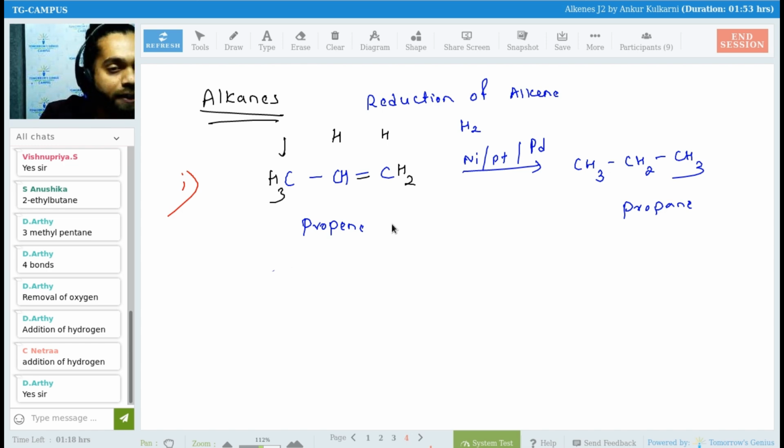Did you ever wonder, by the way, why do we use metals as a catalyst? Why do we use metals as a catalyst over here? Vishnupriya, Anushika, Mukeshwaram, Anil Dev?